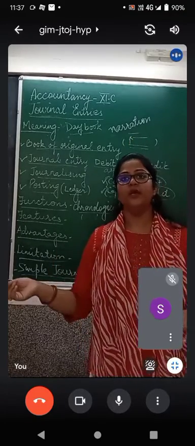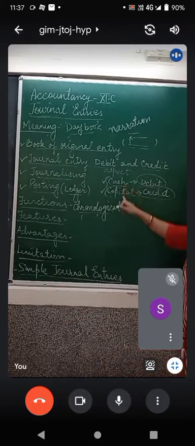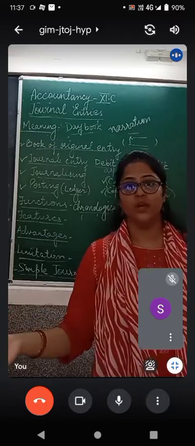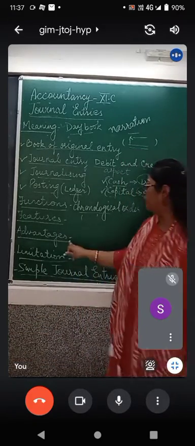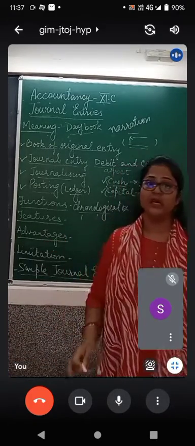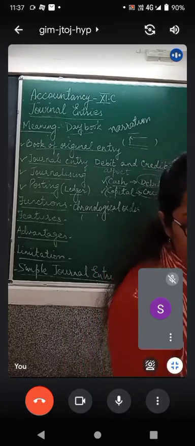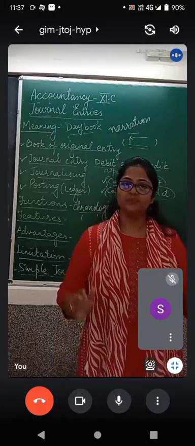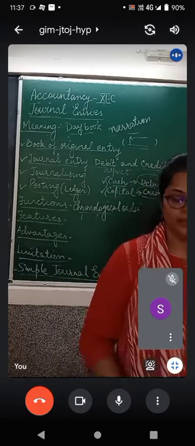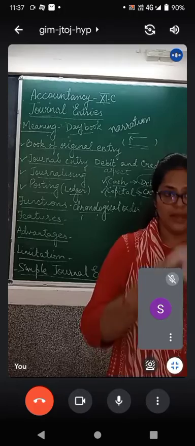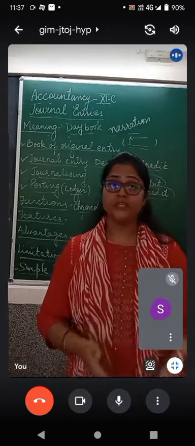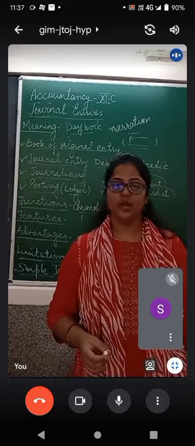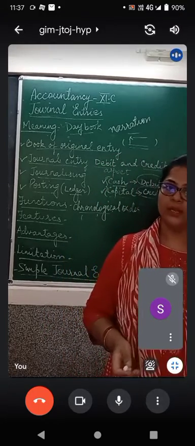Cash account debit to capital account. What is this? A layman or somebody who does not know the rules of journal entry will not be knowing it. So next advantage includes a journal entry has a narration at the end. A narration is given at the end which explains the journal entry in simple language and in detail.